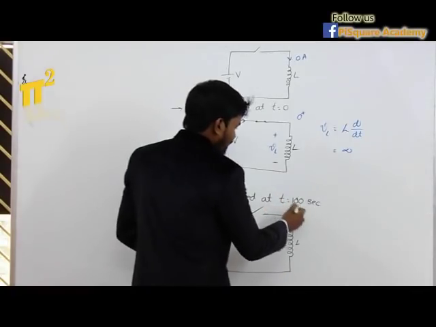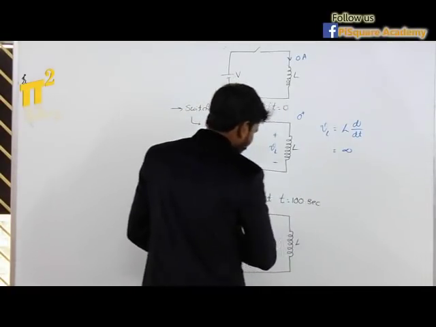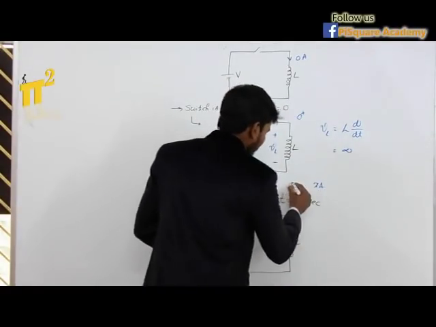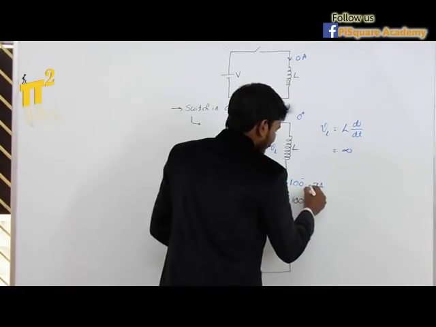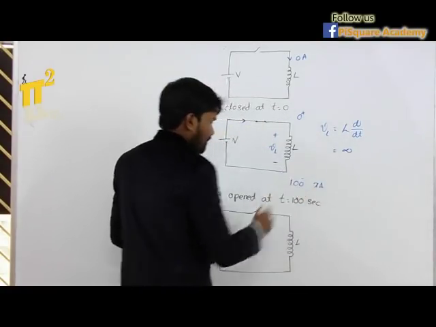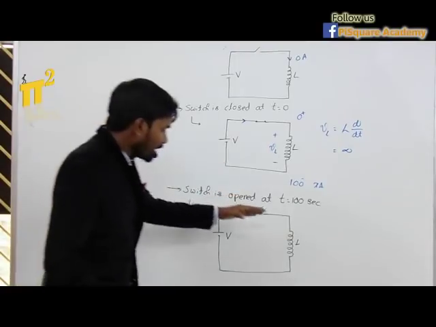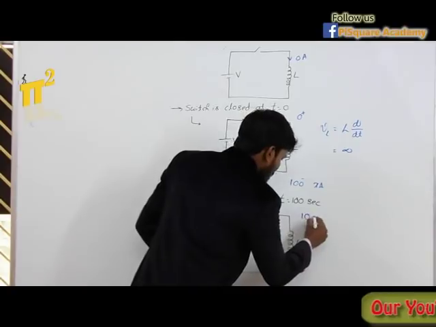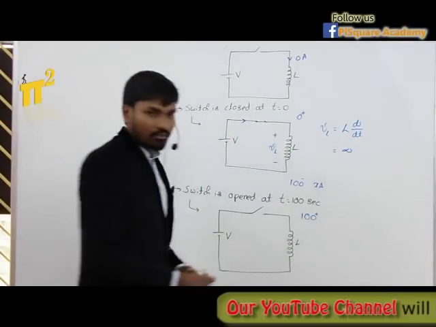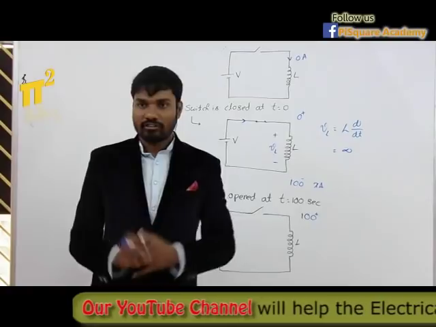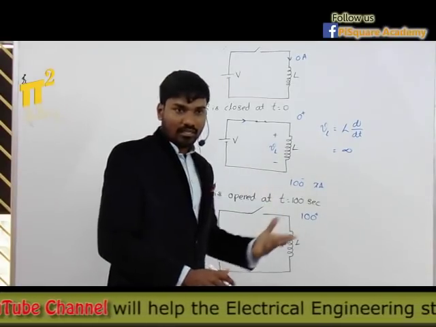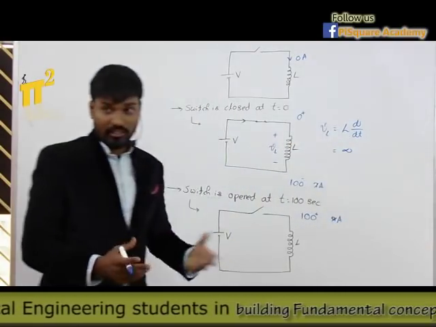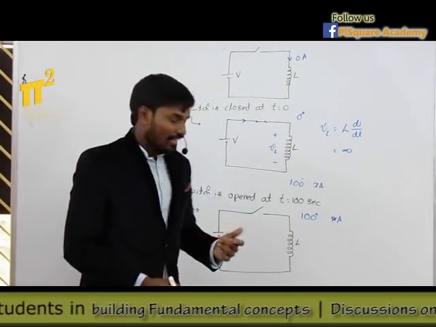So before I open the switch, let's take current flowing through the circuit is X amperes. Before I open the switch, that is at t is equal to 100 minus, current flowing through this circuit is X amperes. Now the moment I open the switch, that is at t is equal to 100 plus, what will be the current in the circuit? So according to the definition of inductor, it will not allow sudden change in currents, which means current must be still X amperes. Right?